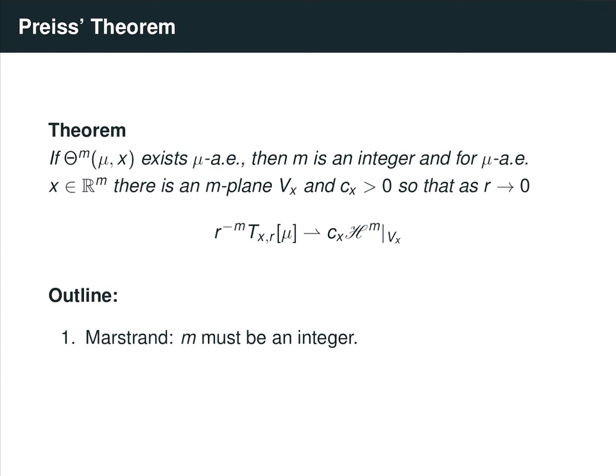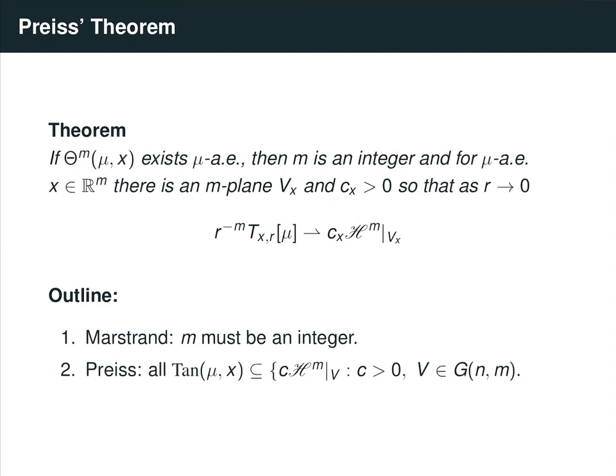Next week, we'll prove what Preiss's contribution to this result was. Preiss showed that if the m-dimensional densities exist almost everywhere, then the tangent measures must all be flat measures. So they must all be multiples of Hausdorff measure restricted to m-dimensional planes. However, this doesn't finish the theorem because potentially the measure mu could have multiple flat tangent measures at a given point. After next week, we'll begin our discussion of rectifiable sets and rectifiable measures.